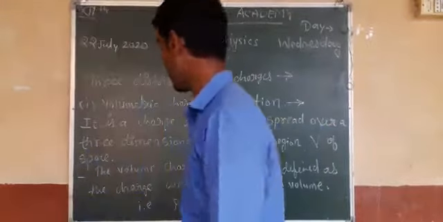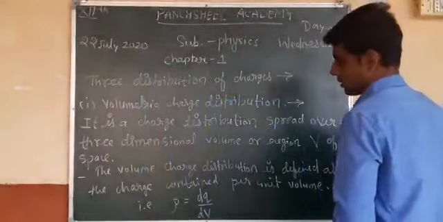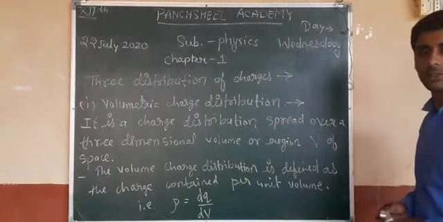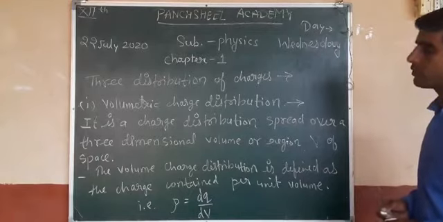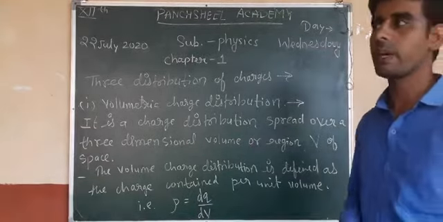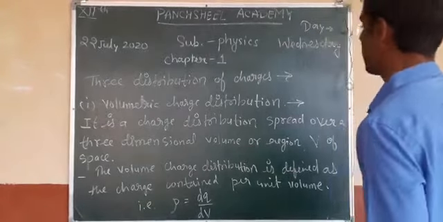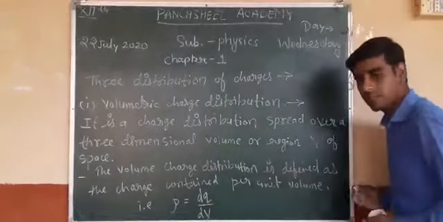I consider here any spherical surface having volume V and the charge Q is spread over the entire surface. Write this.